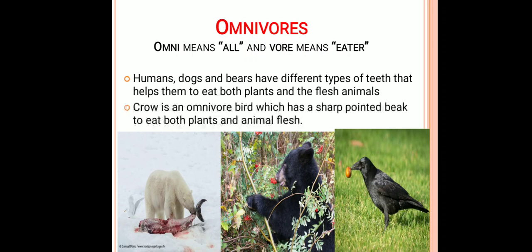These animals have all types of teeth which help them to tear the flesh of an animal and also to bite the plants. Along with that, a bird like the crow is also an omnivore bird which has a sharp pointed beak to eat both plants and animal flesh.